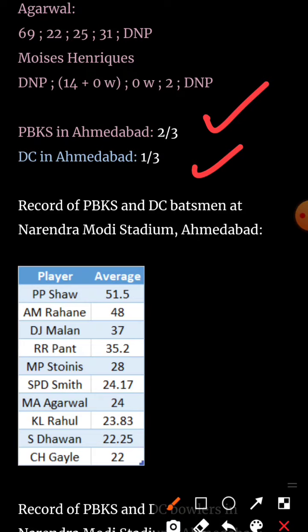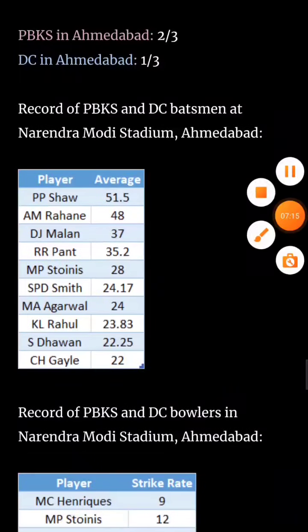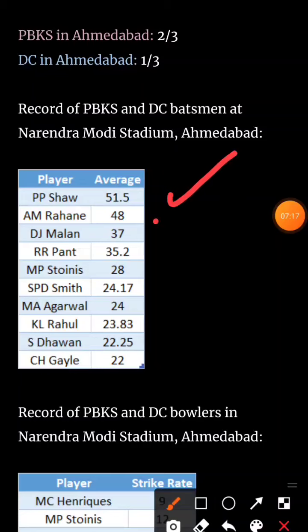Let's look at the record of Punjab Kings and DC batsmen at Narendra Modi Stadium in Ahmedabad. Prithvi Shaw has a very good average. Rahane is not going to play. Malan has a good average. Malan may replace Nicholas Pooran.